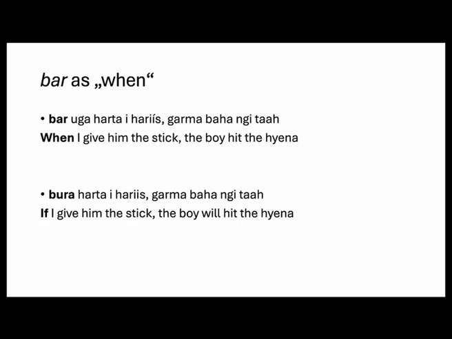If you see, bar stays bar, it didn't go with the uga. It didn't cliticize, and it stays the same. Below we have the example of Bura hartai haris karma bahanita. You can see the differences when it happens.